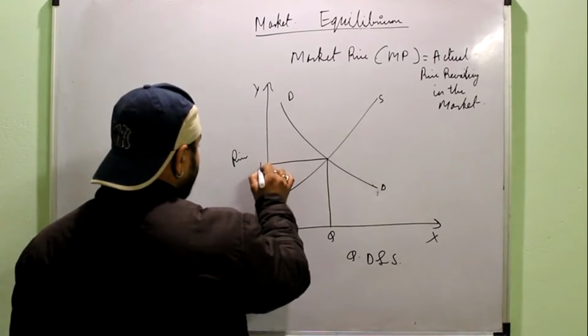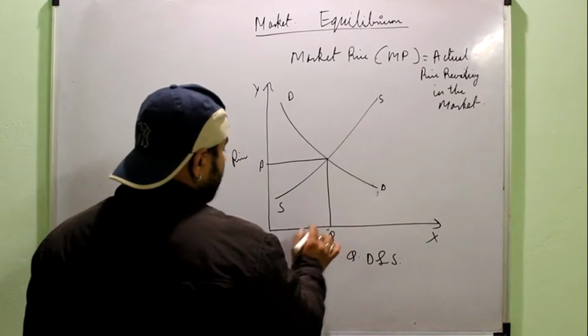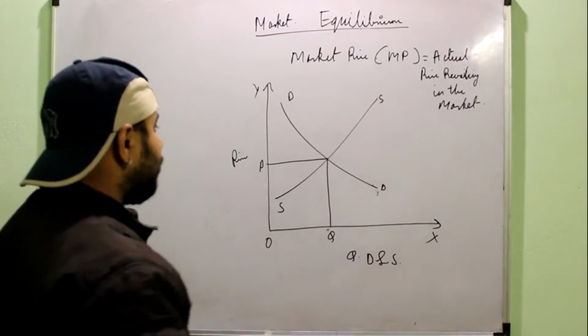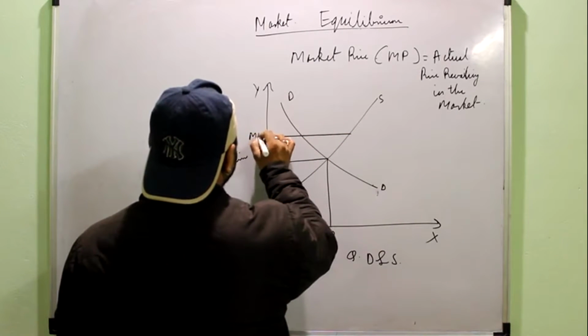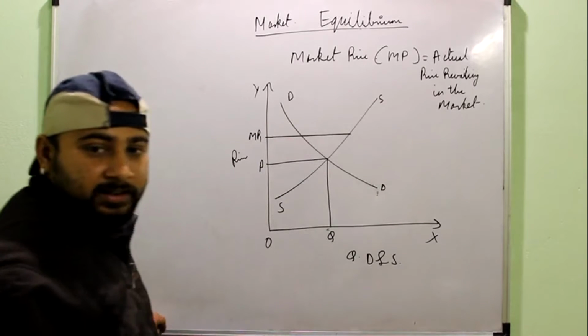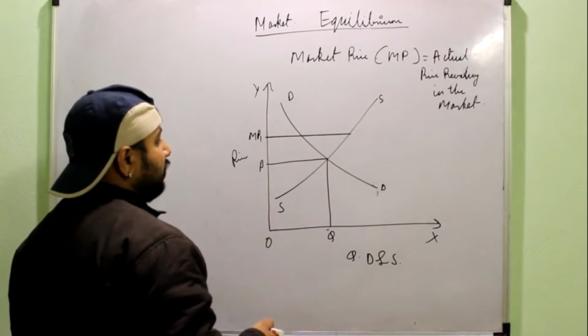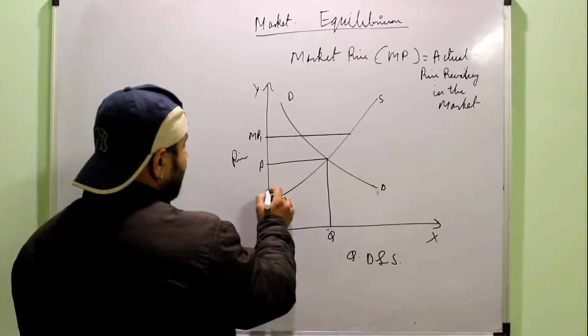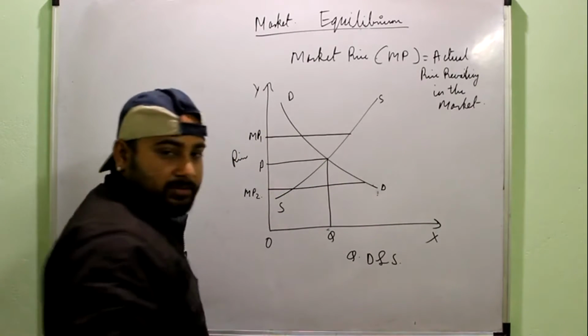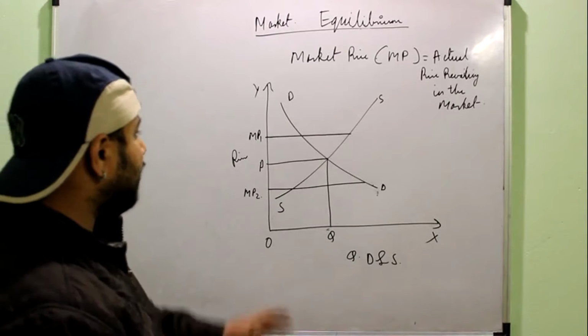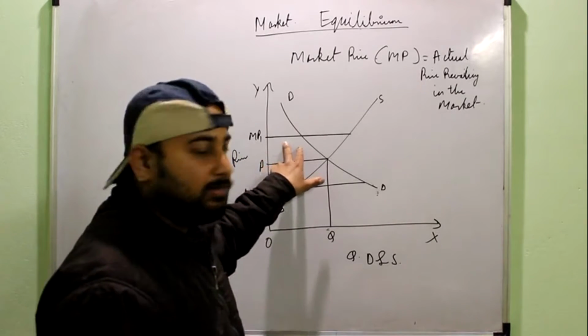See, now this OP is the equilibrium price and OQ is the equilibrium quantity. Now maybe the market price is more. Suppose this is the market price, right? So it means that market price is more than the equilibrium price. Similarly, the market price could be lower than the equilibrium price, right?